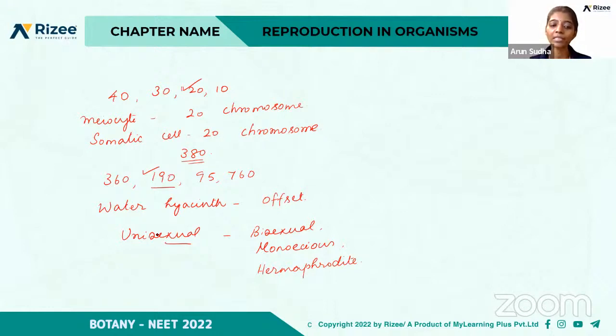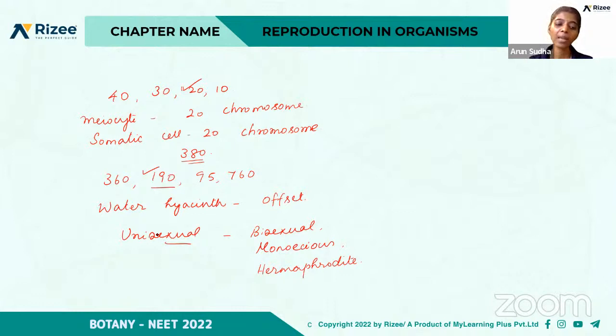So first is pteridophytes, gymnosperms, and protists. Second, many monerans, fungi, algae, and bryophytes. Third, many algae, bryophytes, gymnosperms, and fungi. And D is protists, fungi, sponges, and cnidarians. So cnidarians will come under the animals, right? Yes, option B is the right answer, because that group has all the organisms which have the haploid parental body, right? Many monerans, fungi, algae, and bryophytes. So B is the right option.